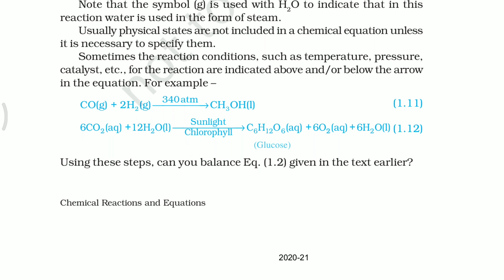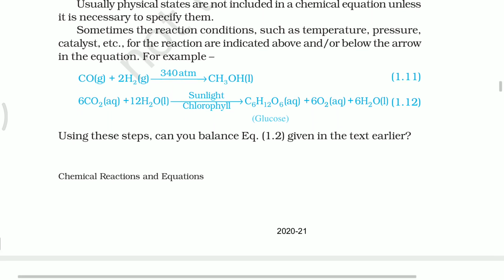gives CH3OH. Here the reaction condition given is 340 atmosphere pressure. The reaction is going at 340 atmosphere pressure, so the conditions are mentioned on the arrow mark. CO is a gas, H2 is a gas, CH3OH, methyl alcohol, is a liquid.